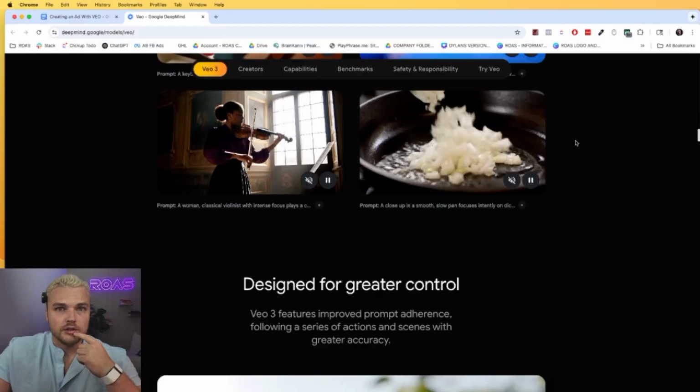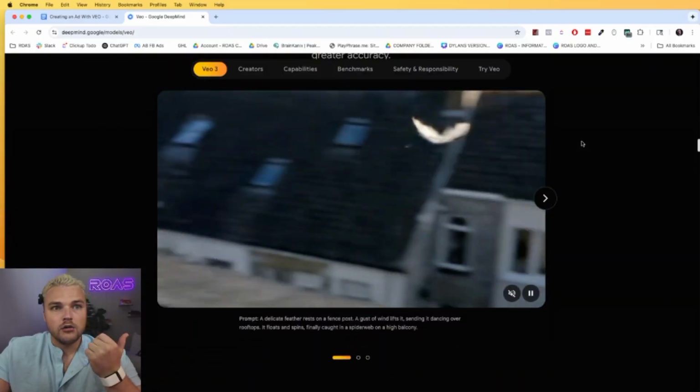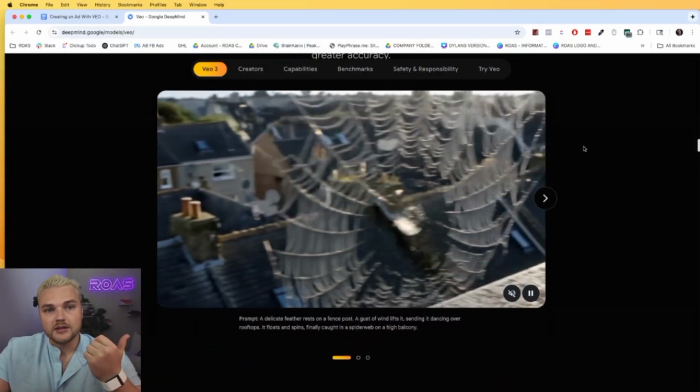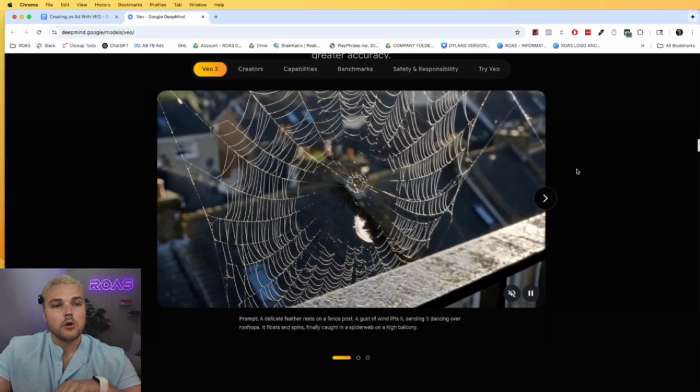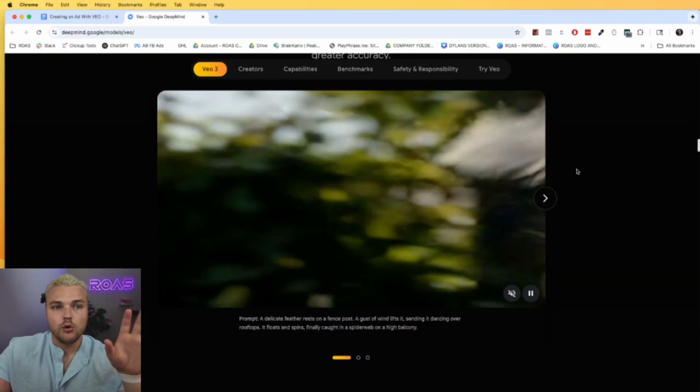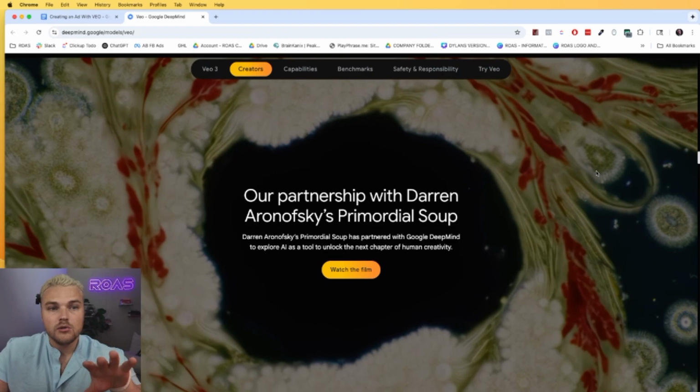What's crazy is, yes, this is VEO3. It's powerful what you can do with it. But a year ago, people were saying like, oh, AI's close, but it's not there. It's going to be a long time. But we're at the point where it's almost indistinguishable what's created with these tools from reality.